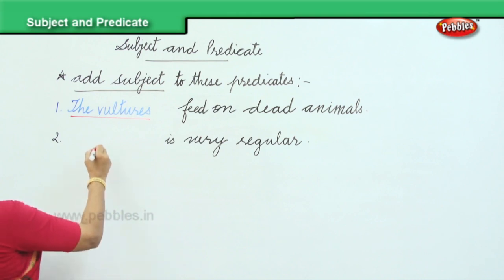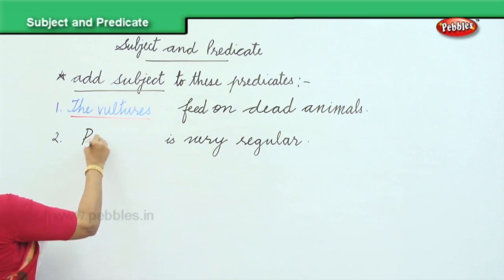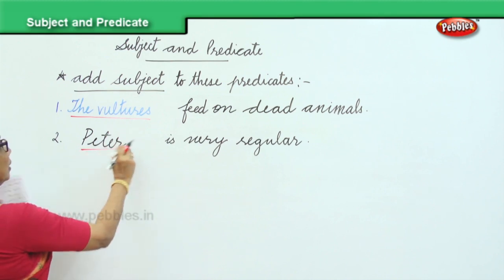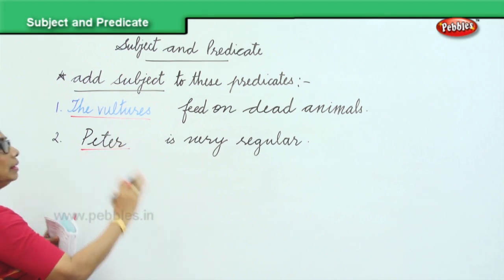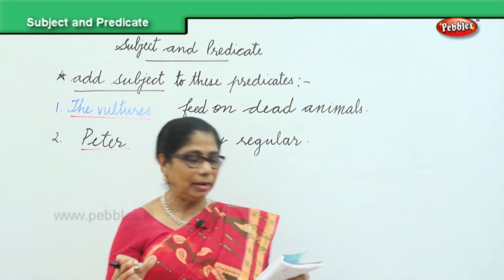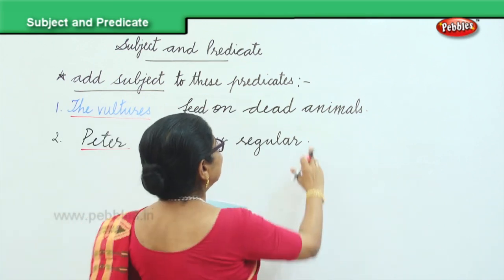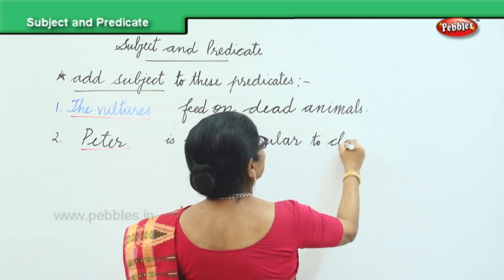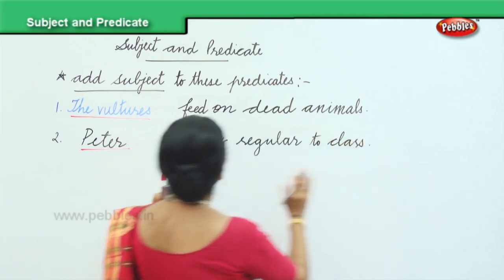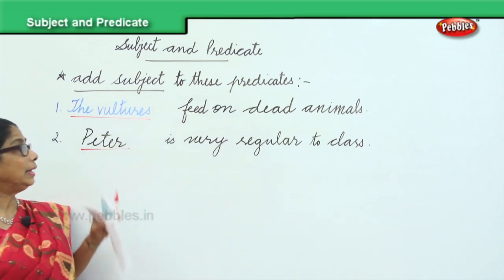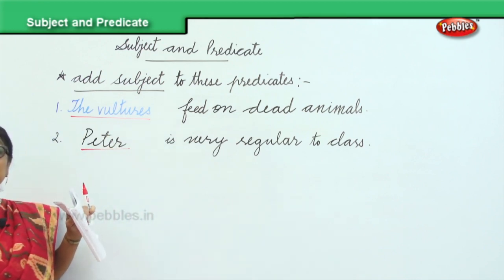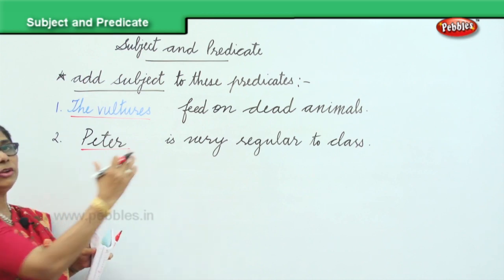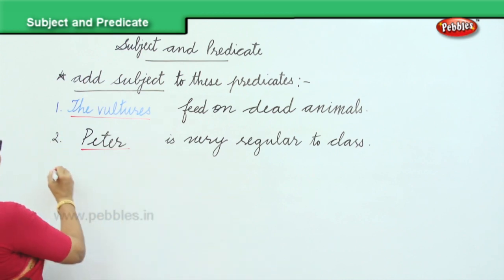You can say Peter is very regular to class. You can say Peter, she, whatever you want. So, Peter is very regular to class. Is regular to class is the predicate and you have supplied the subject Peter. Or you can say Peter and John, then I have to change the verb. Okay. The third one.